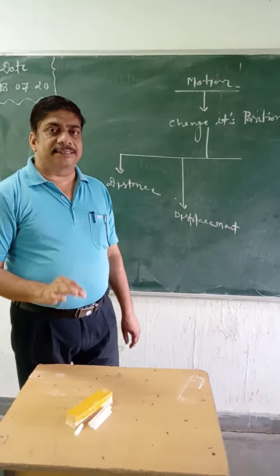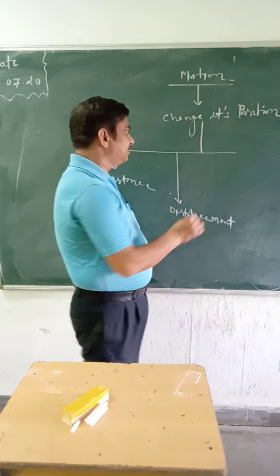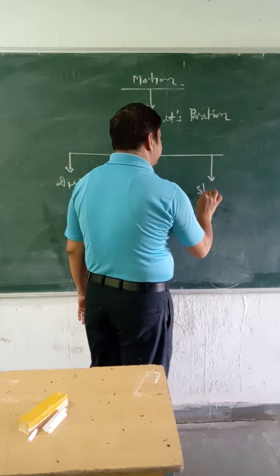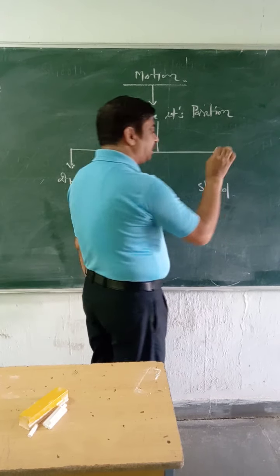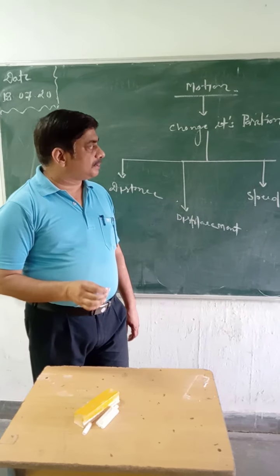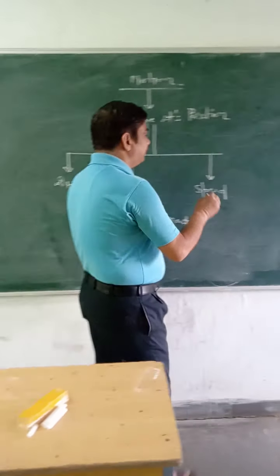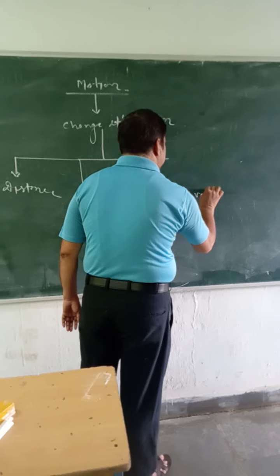And how fast the bus is, very good, that is the speed. And how fast the bus is along the direction, that is velocity.